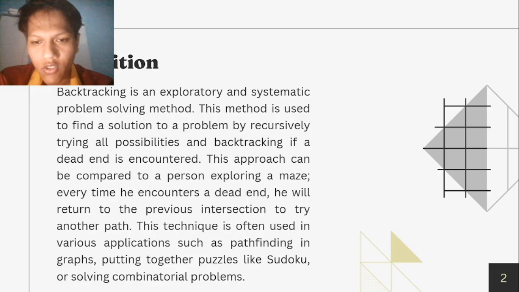Every time he encounters a dead end, he will return to the previous intersection to try another path. This technique is often used in various applications such as pathfinding in graphs, putting together puzzles like Sudoku, or solving combinatorial problems.